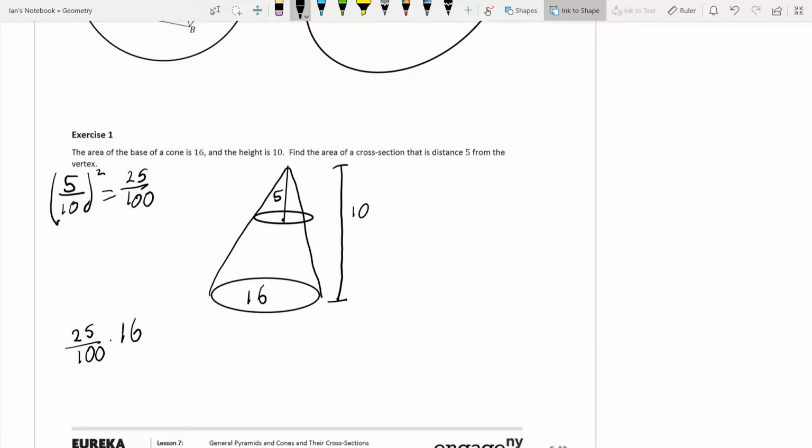Now, some of you guys may be like, I don't want to multiply that. What is 25/100ths? 25 divided by 100 is just 1/4. So we're taking 1/4 of 16, which 16 divided by 4 gets us 4. So our area of this smaller cross-section up here is just going to be 4.